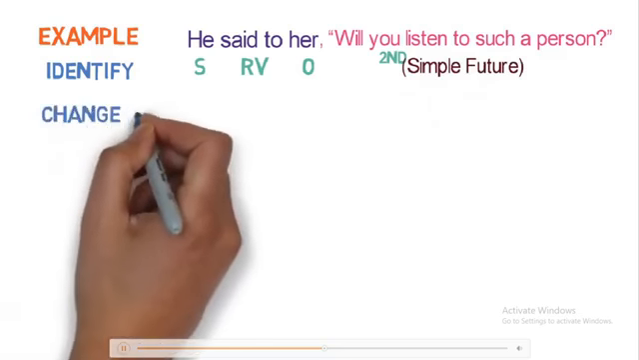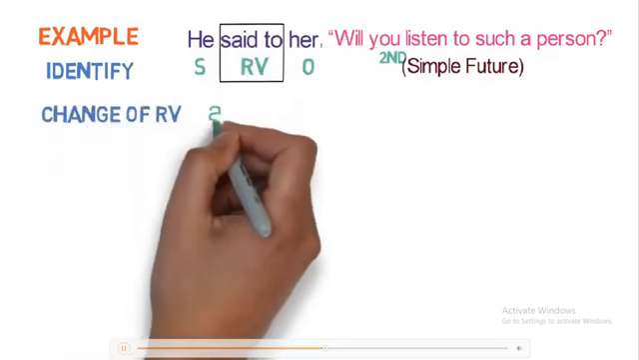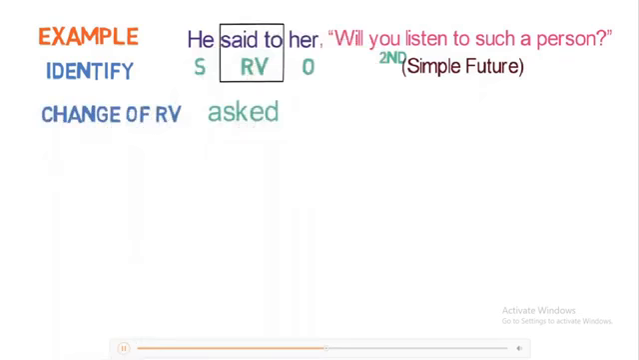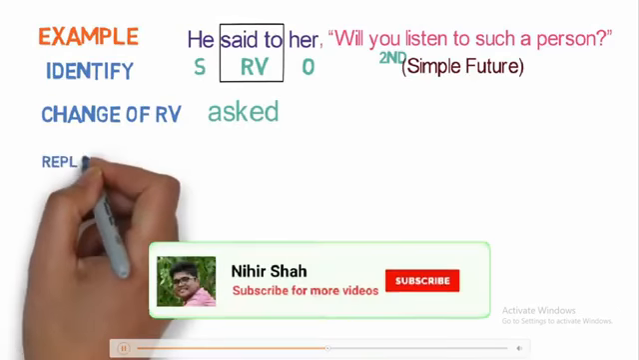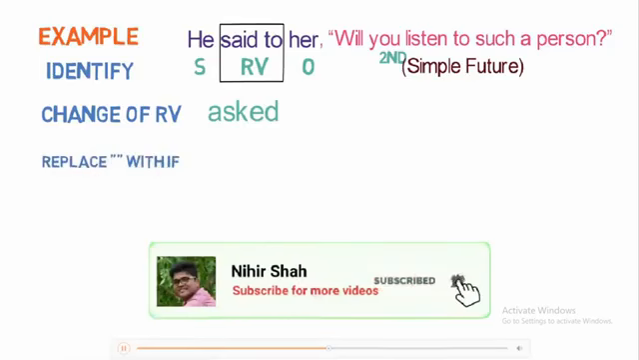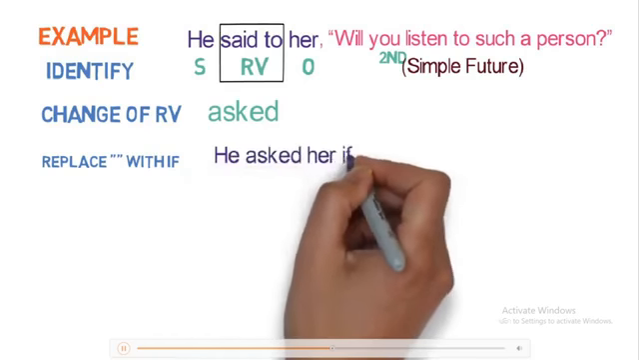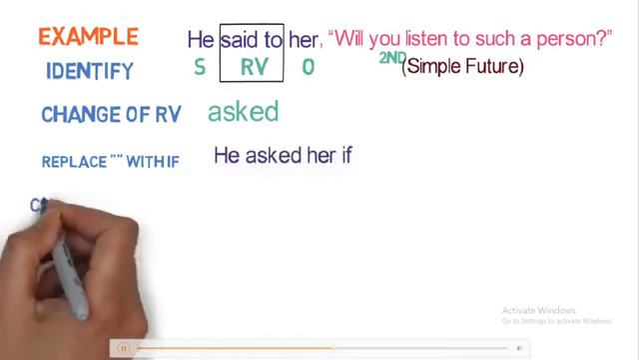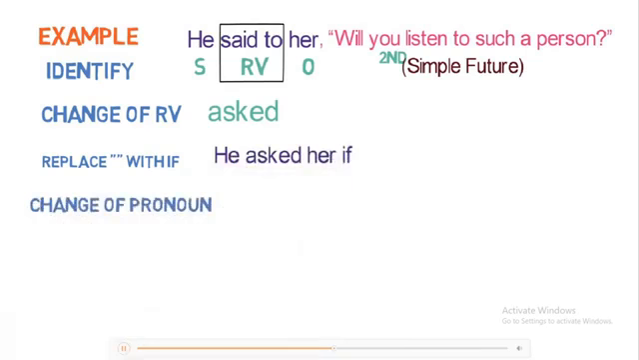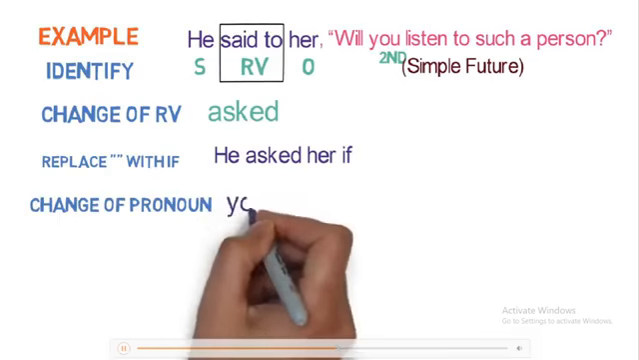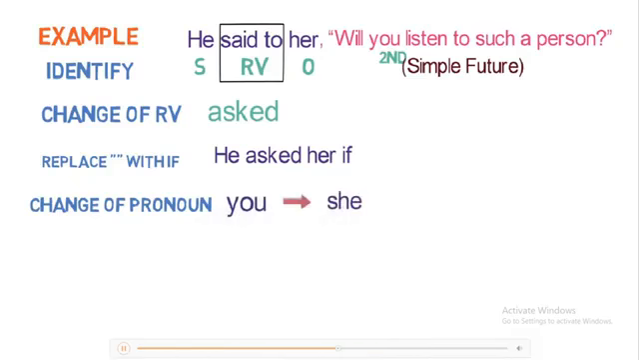Step 2 is the change of reporting verb. Said to will become asked here. Step 3 is replace the inverted comma with if, as it is a yes-no type of question. So the sentence will become like this. He asked her if. Step 4 is the change of pronoun. Here you is in the second person and object is her. So you will be converted to she.